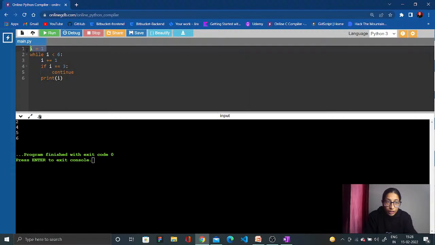We haven't taken this one, I is equal to 1, the starting point. After that we took iterations, because we know that with the continue statement we cannot stop the current iteration, but we can continue with the next. Correct?